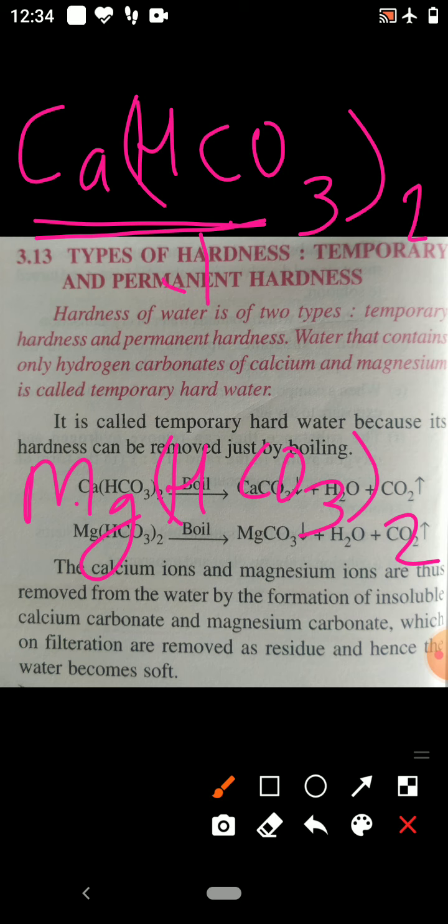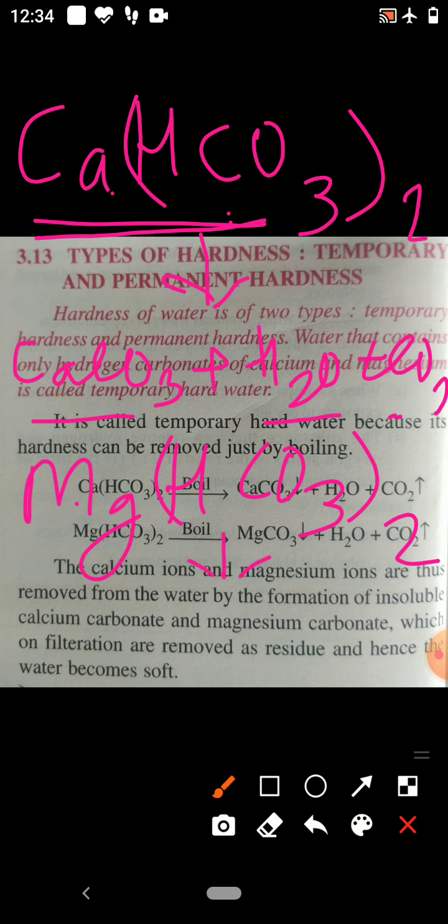When water is boiled, the calcium bicarbonate present breaks into calcium carbonate, water and carbon dioxide. And when it breaks into these, the hardness of water disappears, or temporary hardness of water is removed.